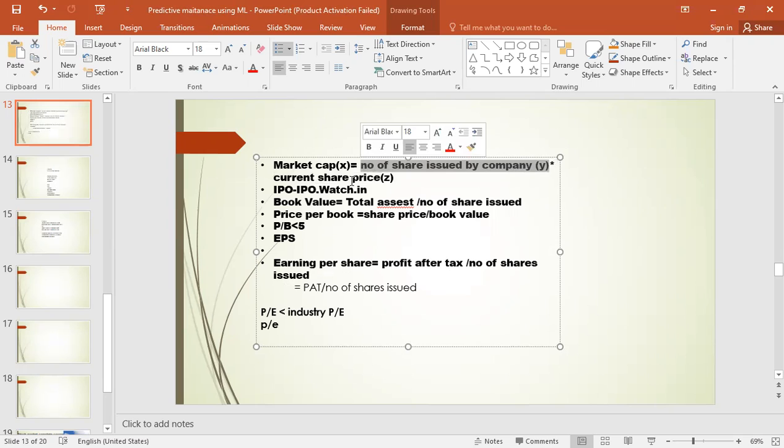So I call that X, and the current share price, the current value of that particular share, into the number of shares issued by the company gives you the market capitalization. For example, the market capitalization of Reliance. You just type Reliance in Google and you'll see the market cap. The biggest company in India, Reliance Industries. You can just go and check it, the stock price or the market capitalization.